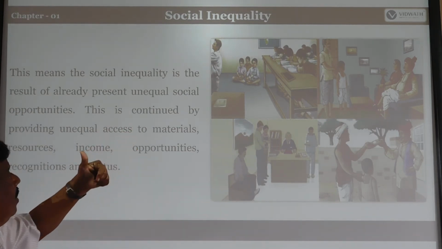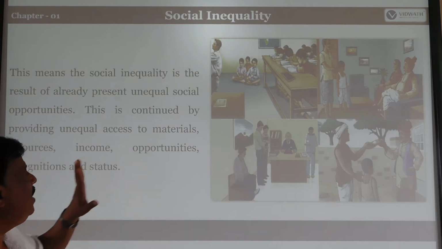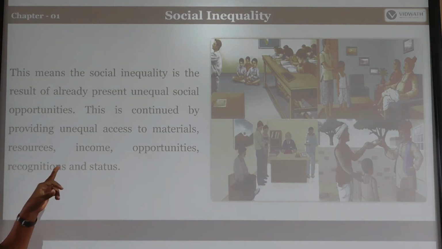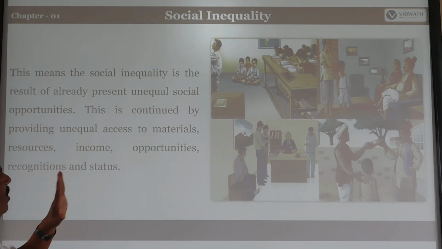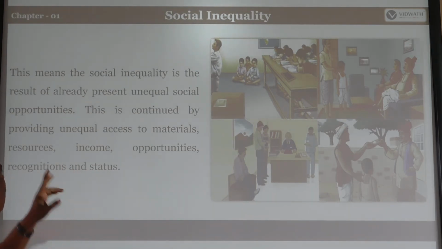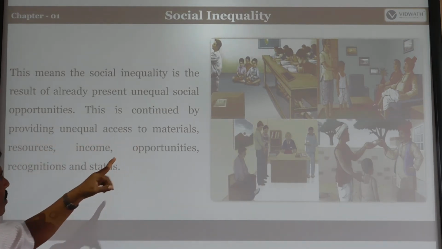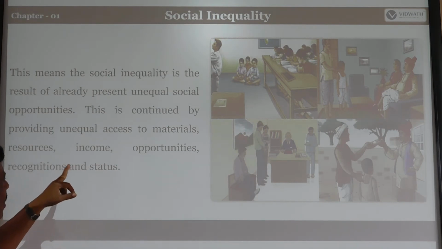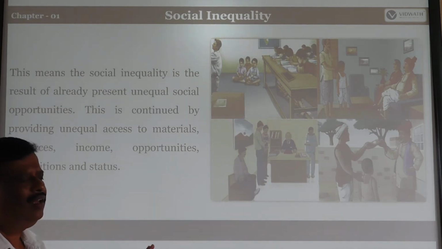This is continued by providing unequal access to materials, resources, income, opportunities, recognition, and so on. Whatever we provide, they get less: materials less, resources less, income weak, they are poor, opportunities very rare, and recognition and status also very rare.